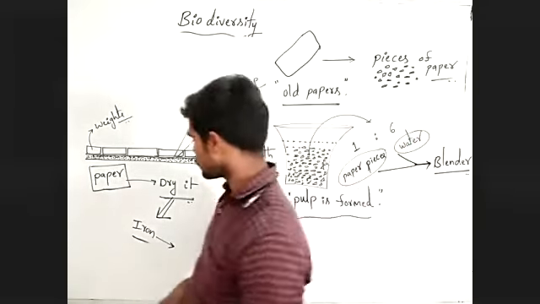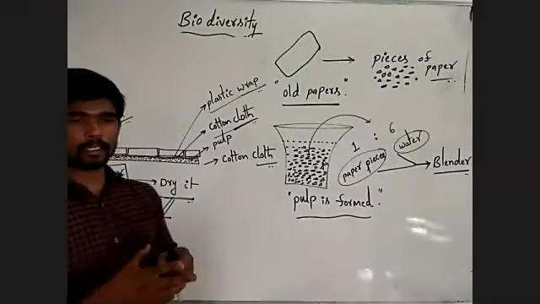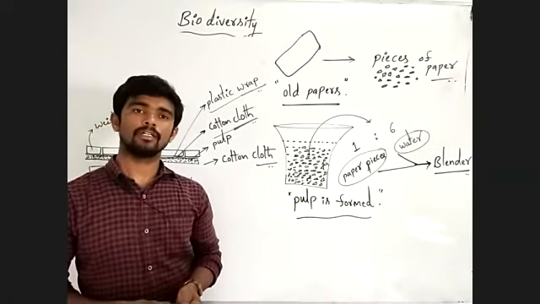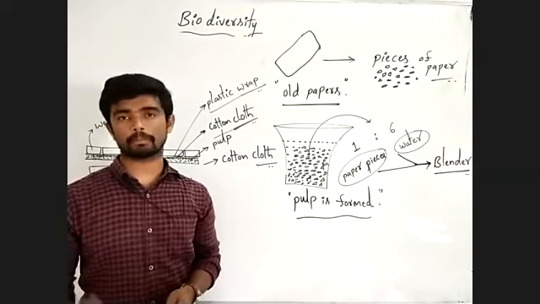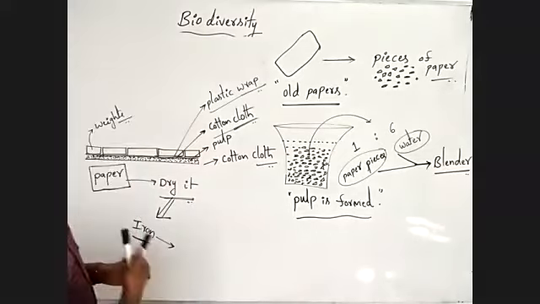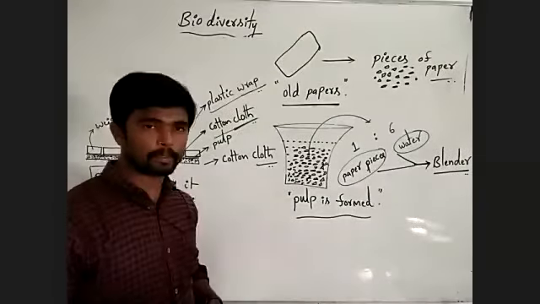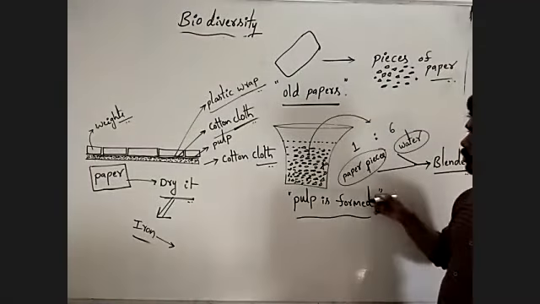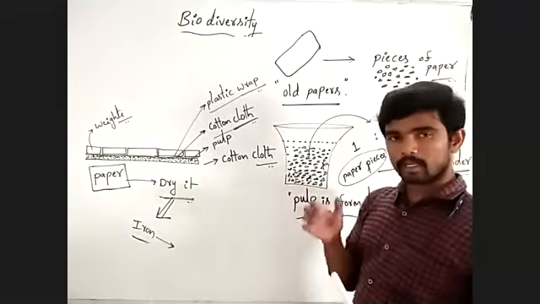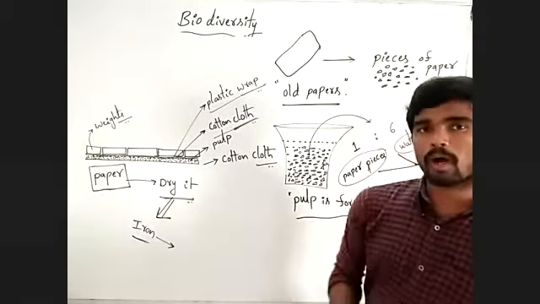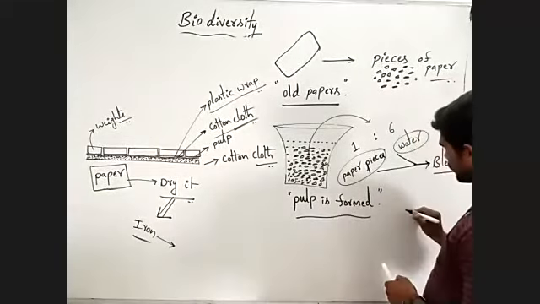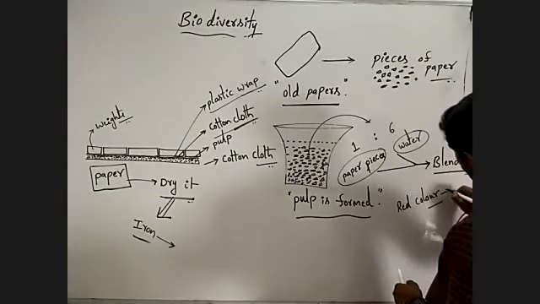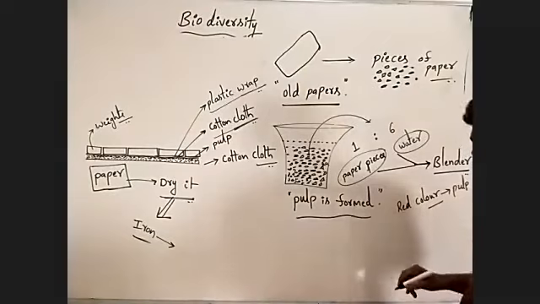Then you have to cut the paper into our desirable sizes, and you can use that paper for different purposes. If you want to color paper, you have to add different colors. If you want red color paper, you have to add the red color to the pulp.